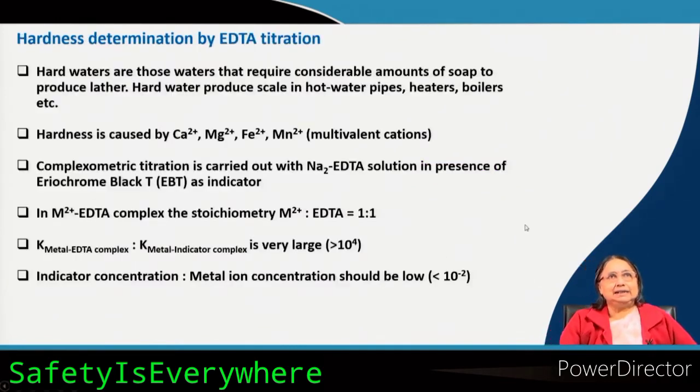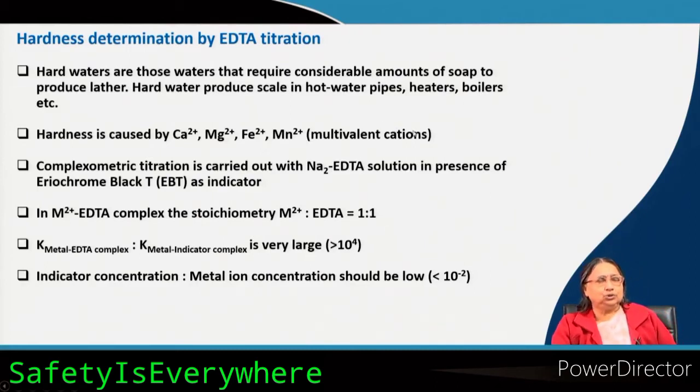Now comes the hardness determination. We always do the hardness determination by EDTA titration, ethylene diamine tetraacetic acid. We all know that hardness is caused by whom? By multivalent cations. Although many people think that it is caused by calcium ion or magnesium ion, but actually it can be caused by other ions also which are multivalent, like iron, ferrous, or maybe manganese, or even maybe strontium, Sr2 plus, barium 2 plus, anything.